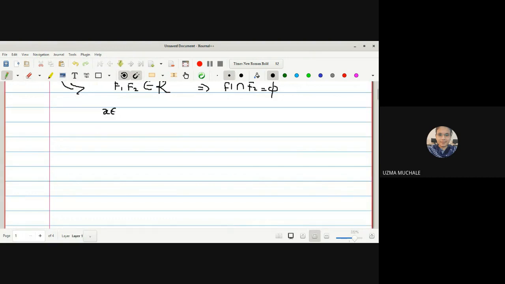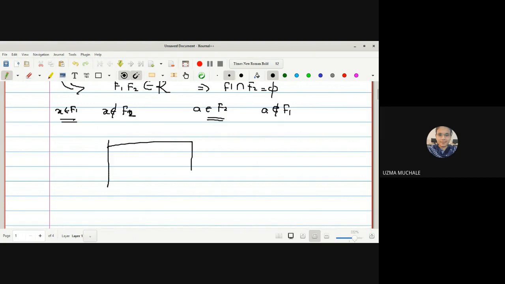We will select one point X from F1, and it is obviously not a point of F2 because both are disjoint. Now let us select any point A from F2, on the consideration that A will not be a member of F1. Why will it not be a member of F1? Because F1 and F2 are both disjoint. So we can select one member from F1 and one member from F2.